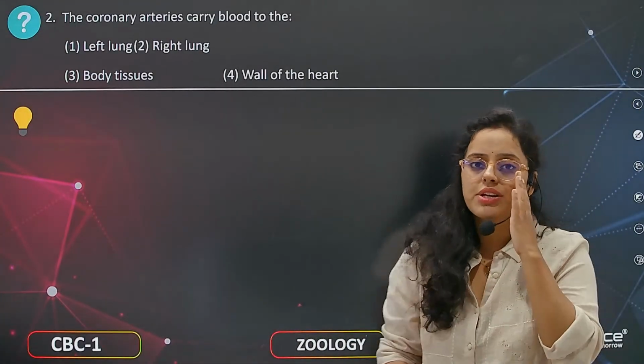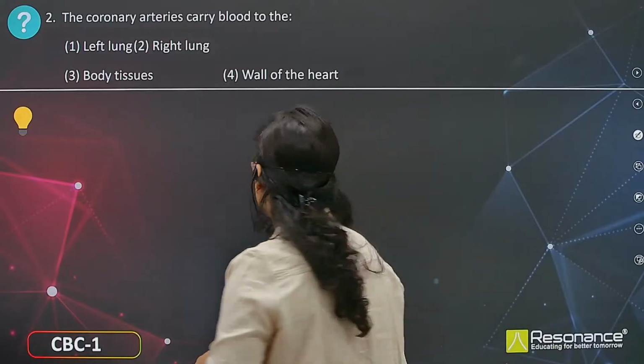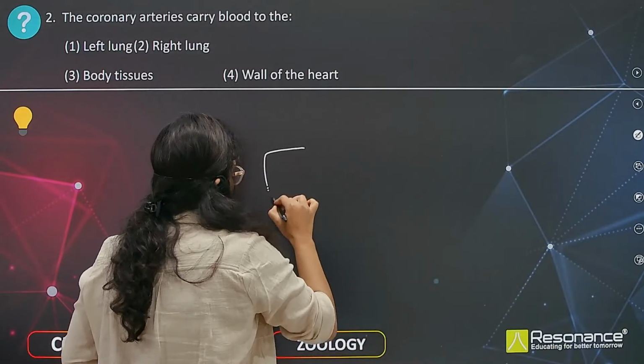Coronary arteries carry blood to the, what happens? We have learned about the heart structure.